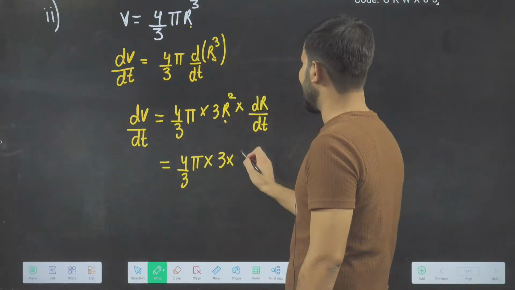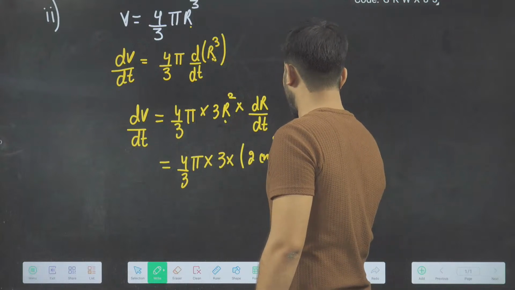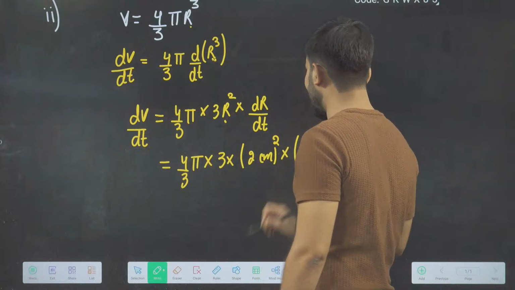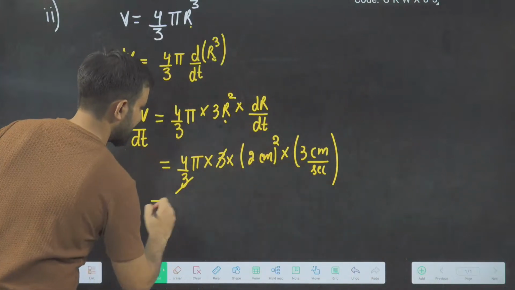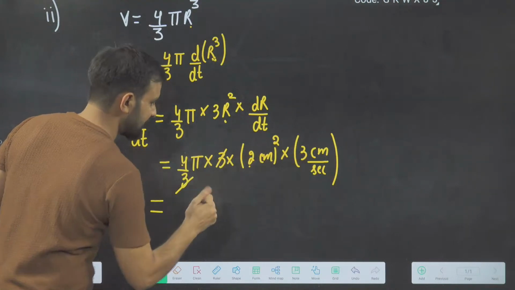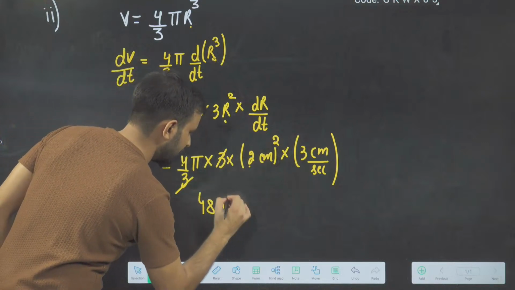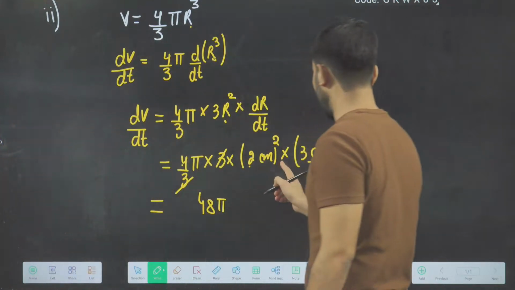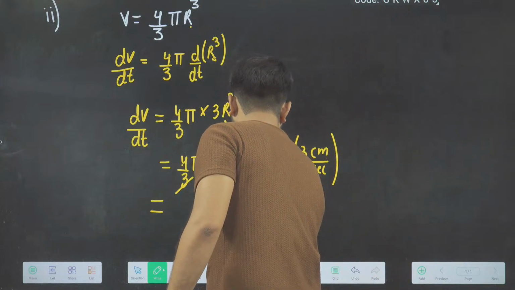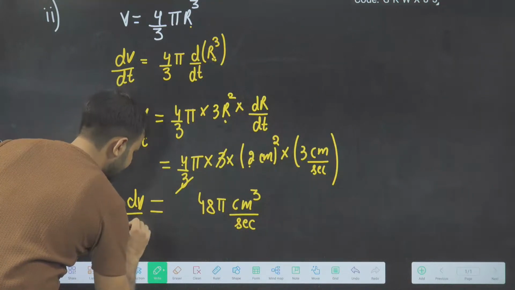What is the r we are having? r is 2 centimeter, so r square, and dr by dt is 3 centimeter per second. So what is my answer? 3 cancel. The answer will be 2 2s are 4, 4 4s are 16, 16 3s are 48. So it is also coming 48 pi. 2 2s are 4, 4 3s are 12, 48 pi centimeter cube per second. This is my dV by dt.